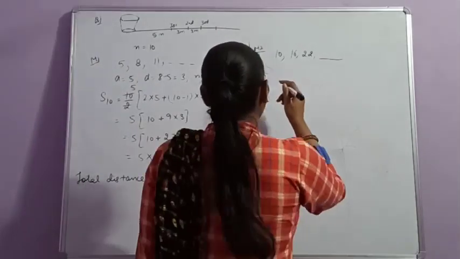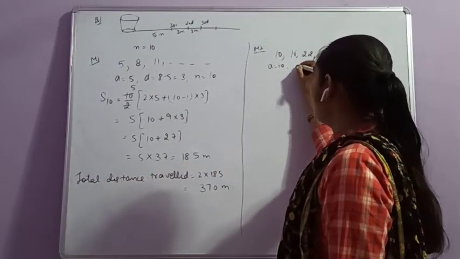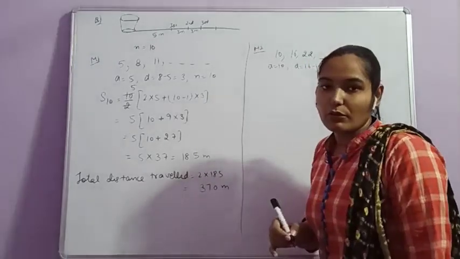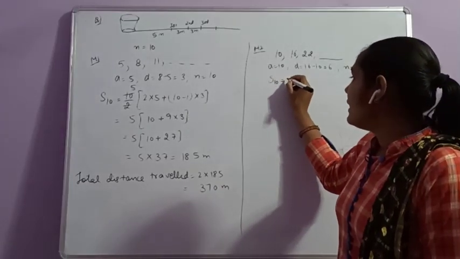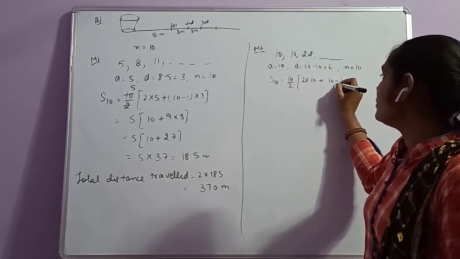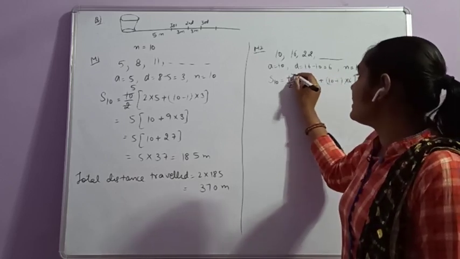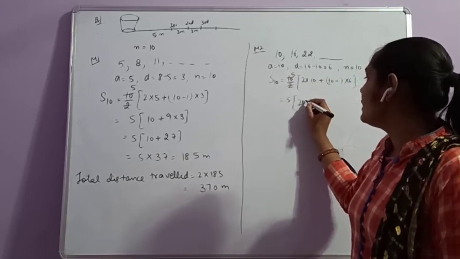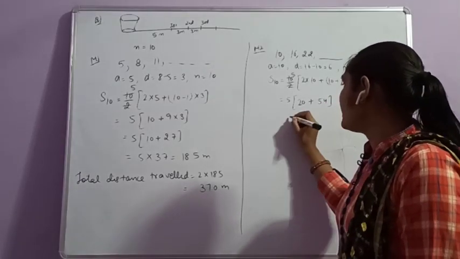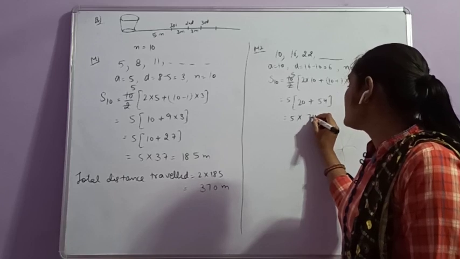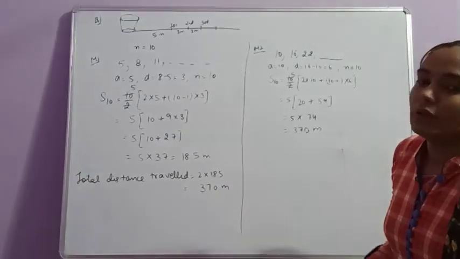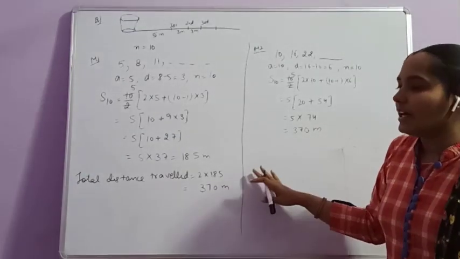that is 370. Similarly, if we solve the second AP, A is 10 and D is 16 minus 10, that is 6. N is equal to 10. We have to find out Sn, that is S10, N by 2 into 2A, A is equal to 10, plus N minus 1 into D, that is 6. 2 5s are 10, 5 into 20 plus N minus 1, 9, 9 multiplied with 6, 54, that is equal to 5 multiplied with 74, that is equal to 370 meter. You can use any method to simplify it, both have same answer.